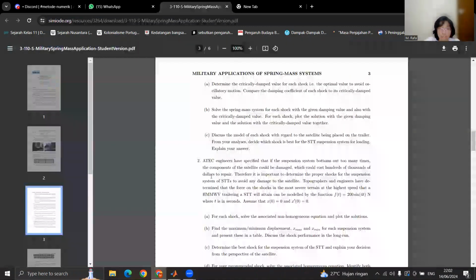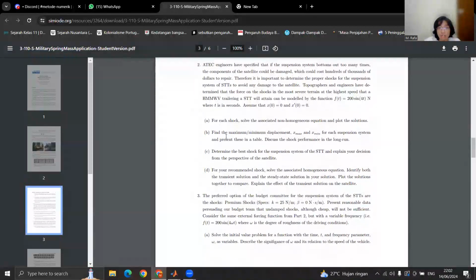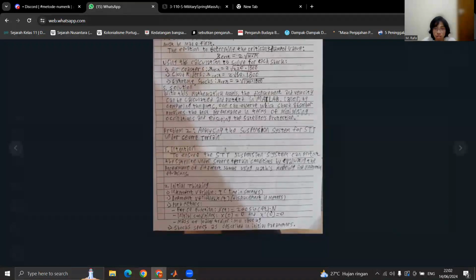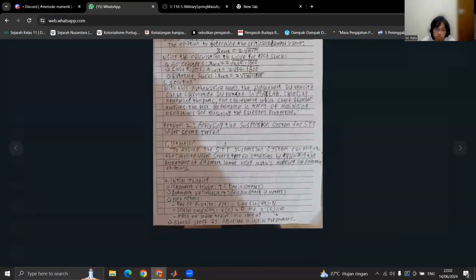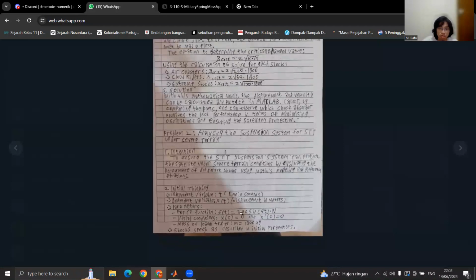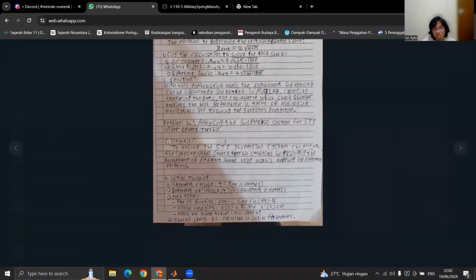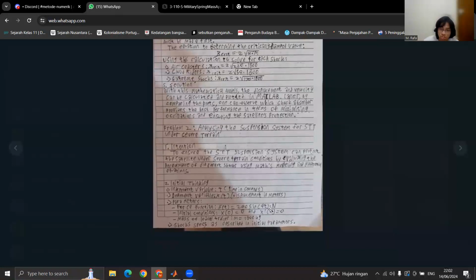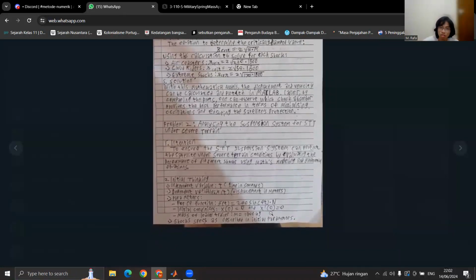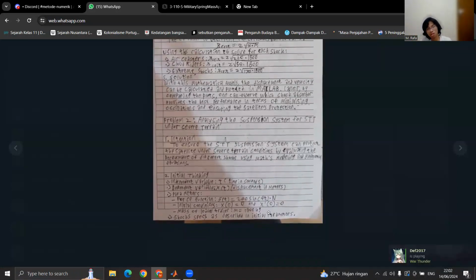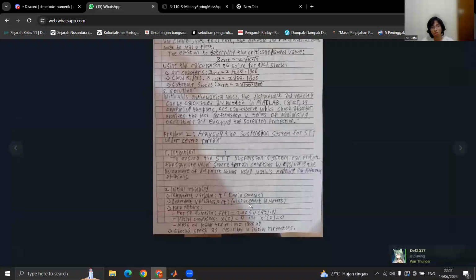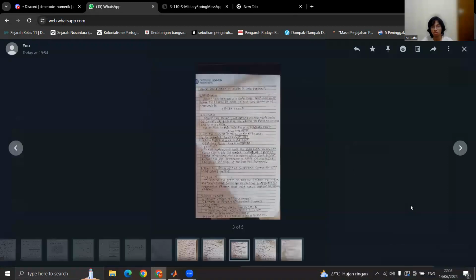The initial thinking is the given parameters, like the force function, there's an excitation force here, 200 sin 40 multiplied by n. Initial conditions of x(0) and x-dot(0), x-dot meaning the velocity of the displacement, and the mass of the loaded trailer too. And the shock specs are still the same.